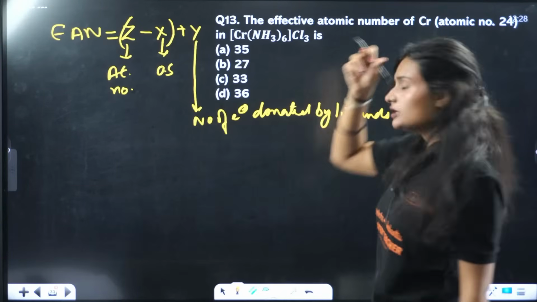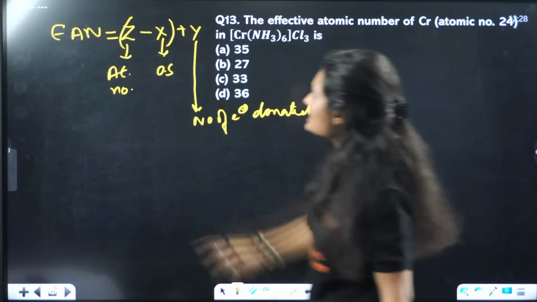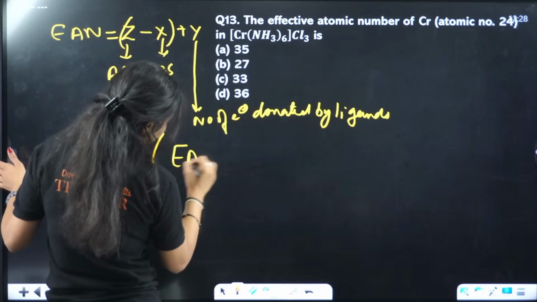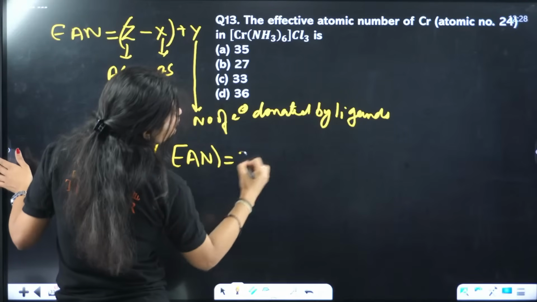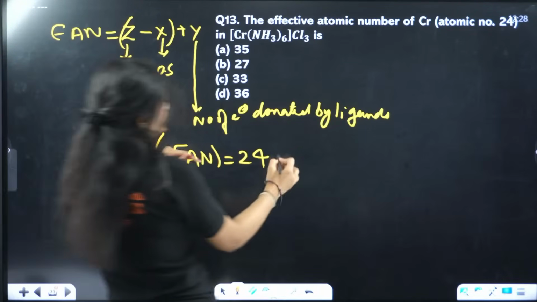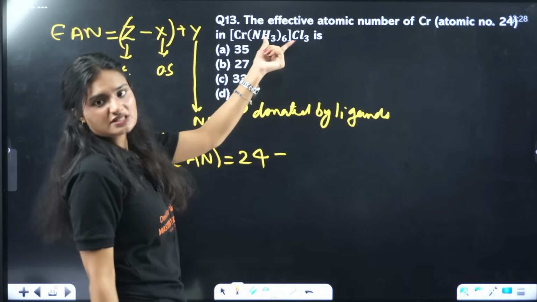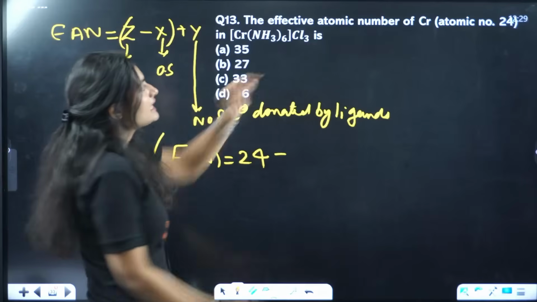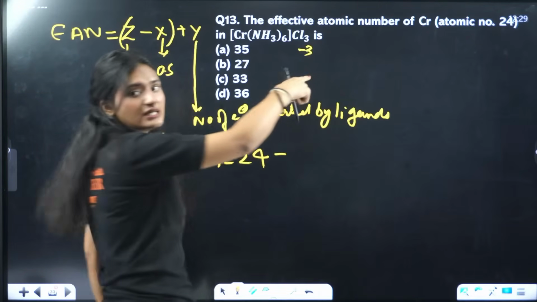For chromium, Z is 24. Minus the oxidation state. NH3 is neutral, no charge. Chlorine has charge minus 1, and 3 chlorines are there, so minus 3.